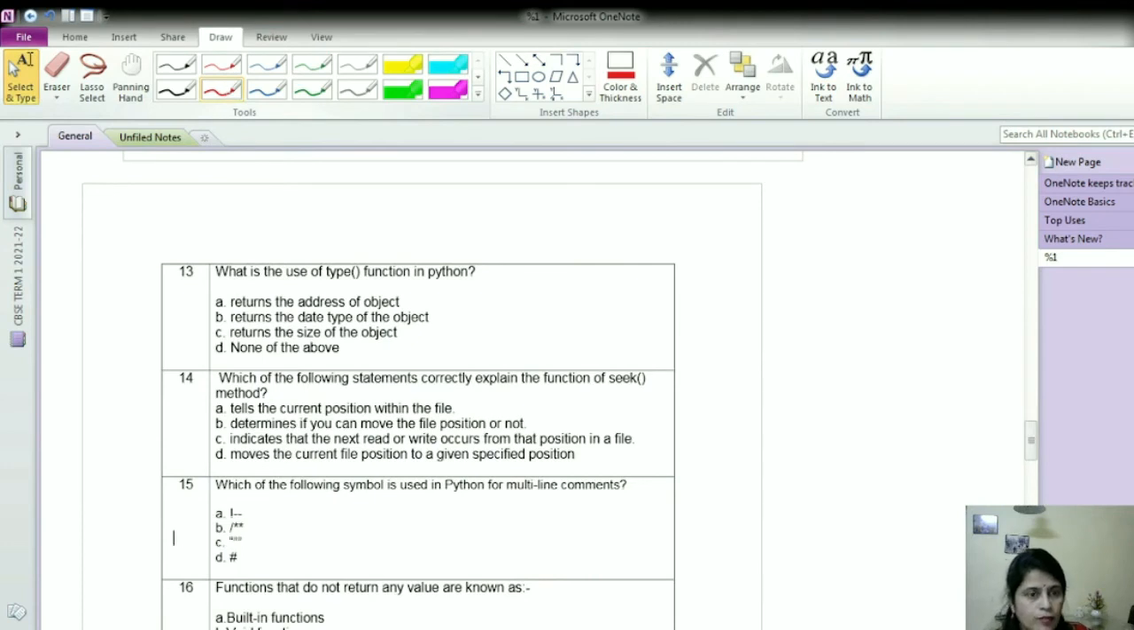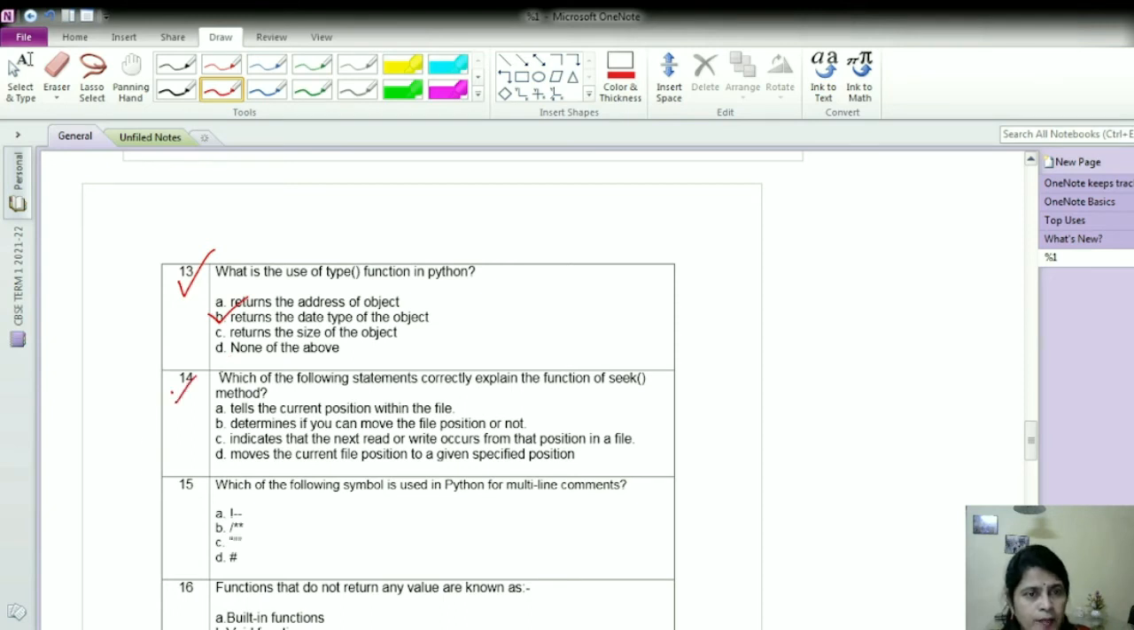Okay, let us now move on to the next question. That is question number 13. What is the use of type function in Python? It returns the address of the object, returns the data type of the object, returns the size of the object, none of them. Of course, it is option B, that it returns the data type of the object.